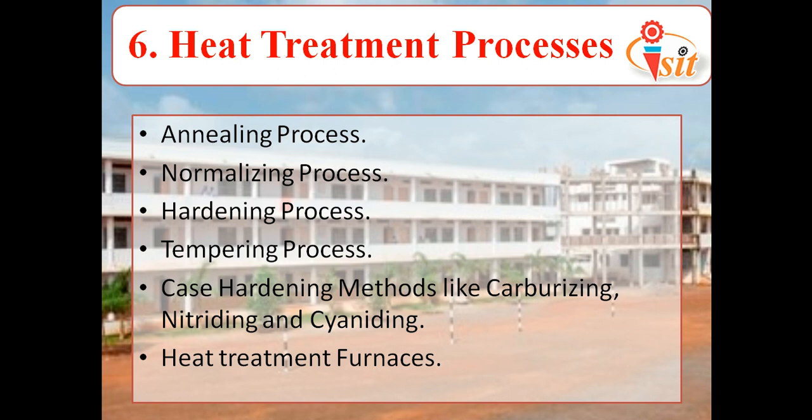In carburizing, we add carbon on the surface of the material so that its hardness can get increased. In nitriding, we add nitrogen on the surface of material so that its hardness gets increased. In cyaniding, we will add carbon plus nitrogen on the surface of material to increase the hardness.